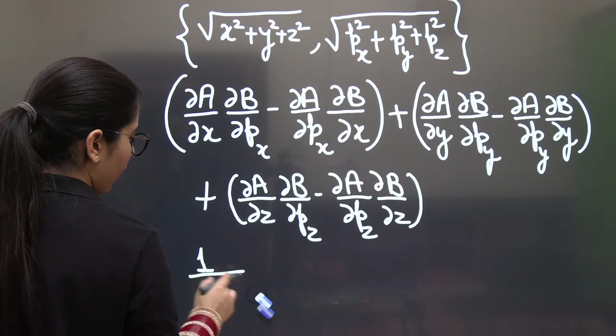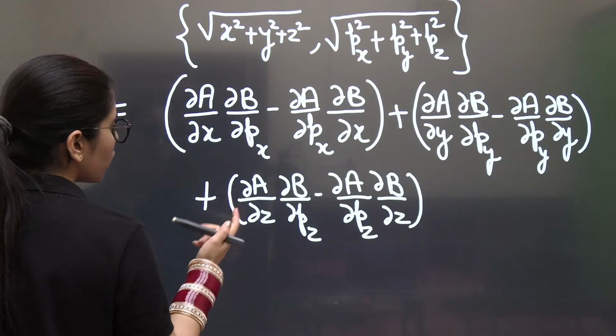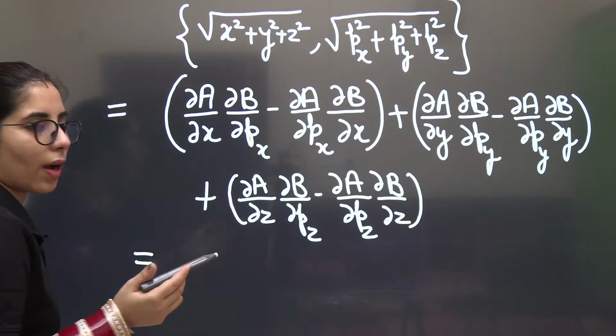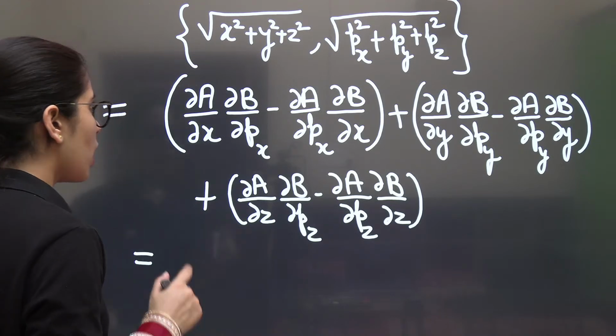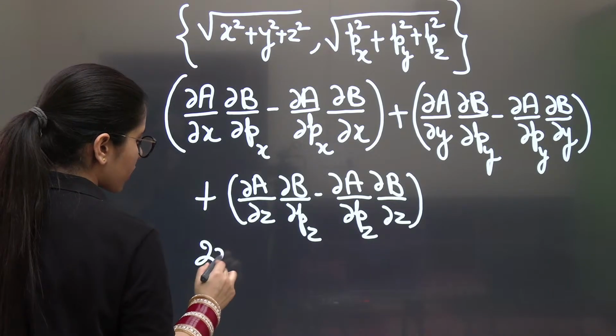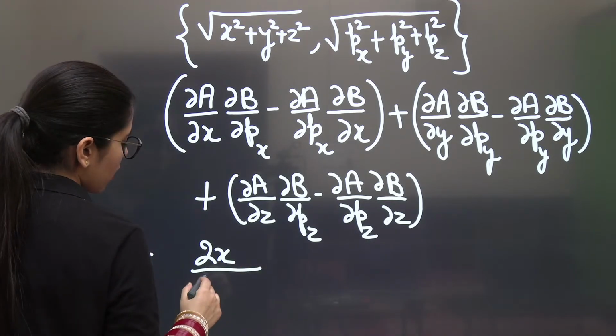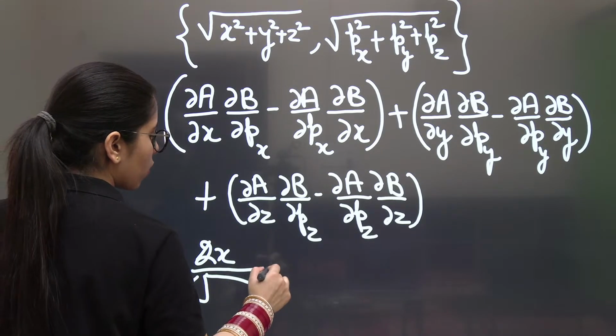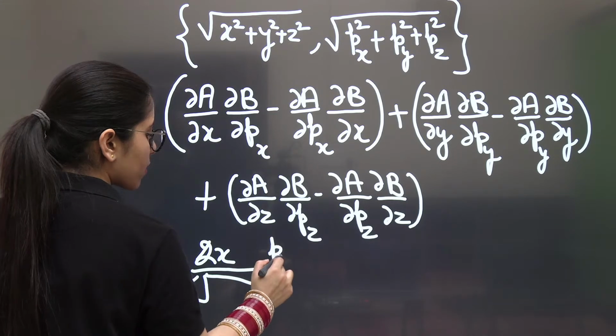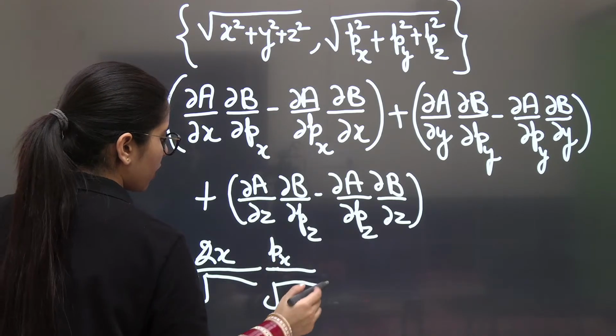One more thing, 2x will be in the numerator because you have to differentiate the complete expression once again, which gives you 2x. The 2 in the denominator will cancel out, and you will get x, and then the square root of the p terms, multiplied by px.